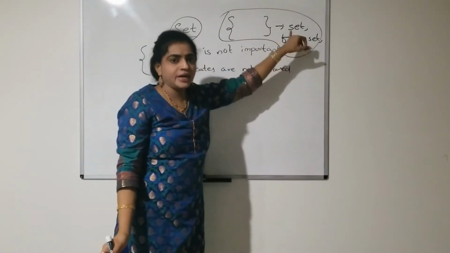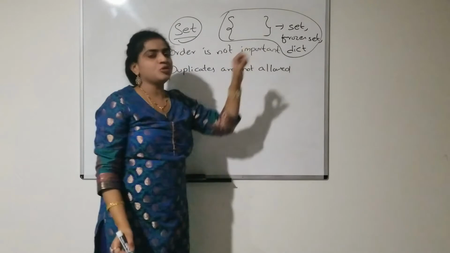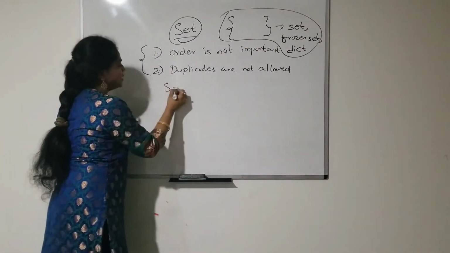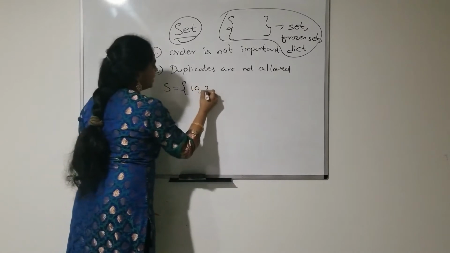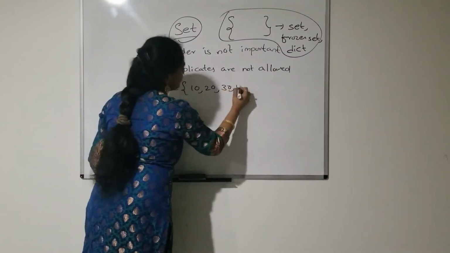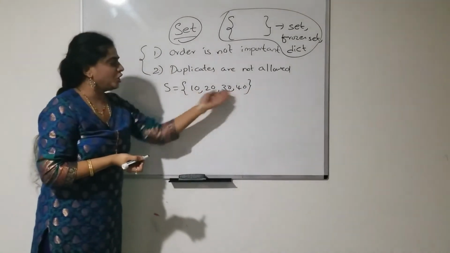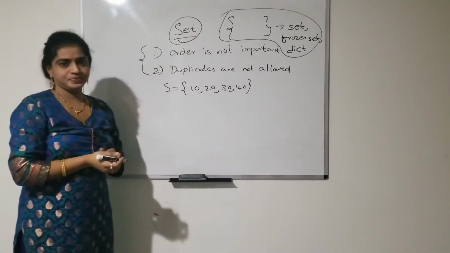For these three data types we are going to give this notation only. Okay, so see here s is equal to 10, 20, 30, 40. These are my set elements. So this is the notation you have to give for set.